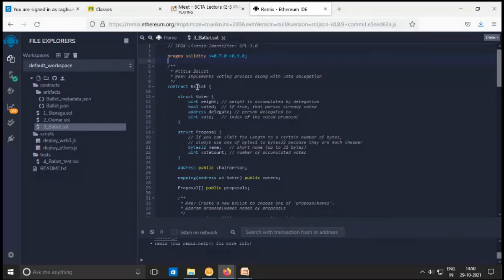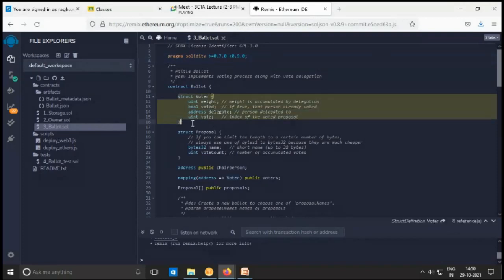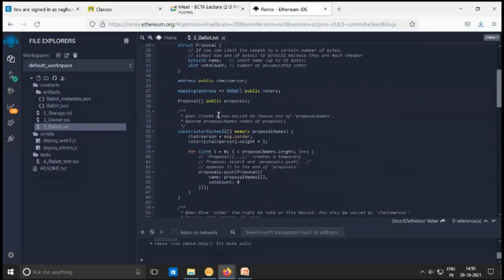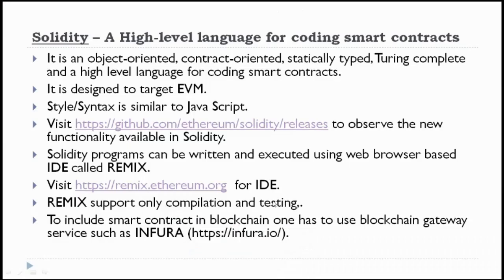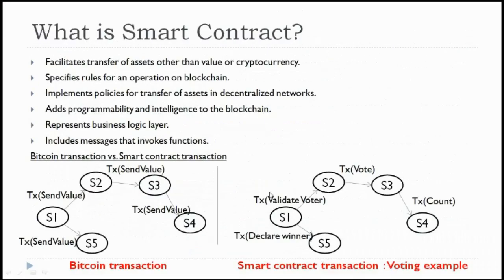Now here, contract Ballot, struct Voter. Here a voter-related structure has been written. We'll see the coding styles and programming concepts afterwards, but I am going to show you how this particular program has been written. For a voter, some weightage will be given, and we want to check whether the voter has voted or not.